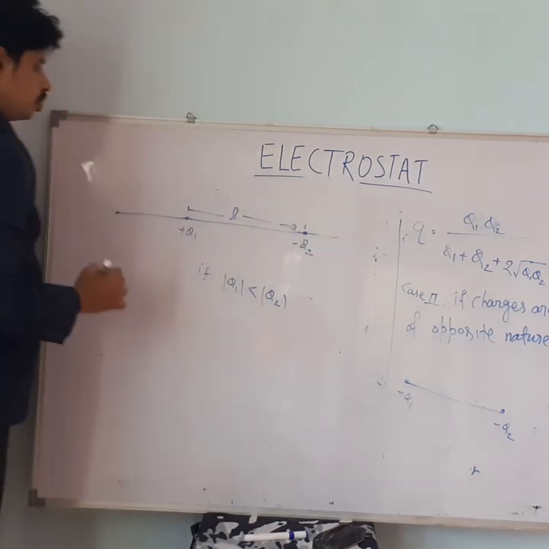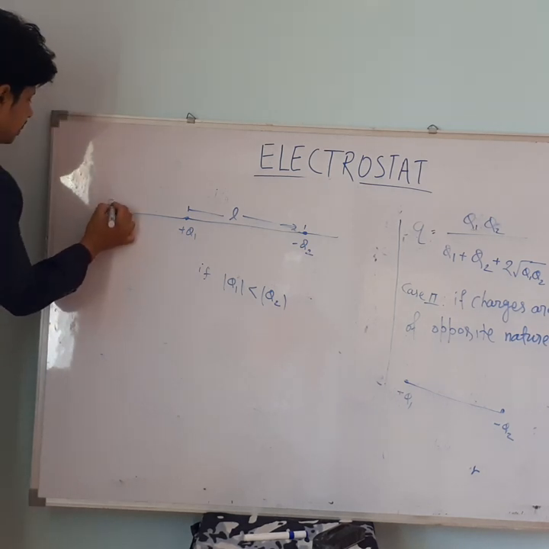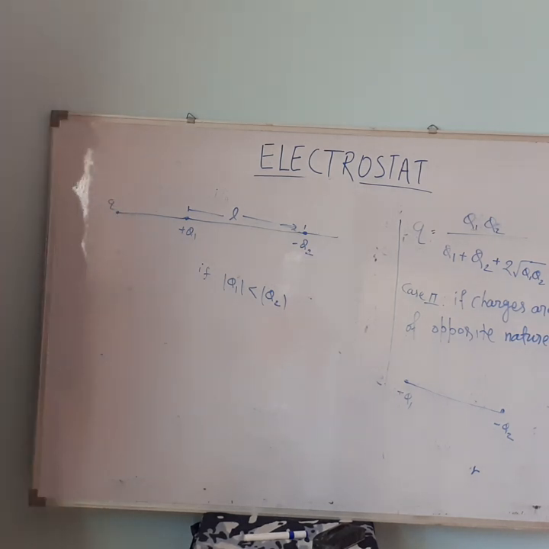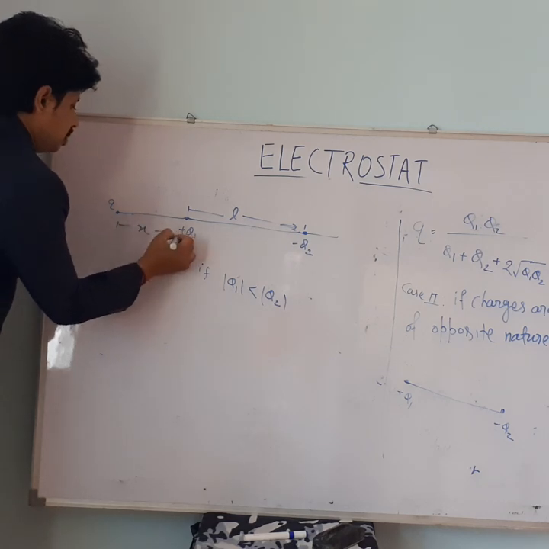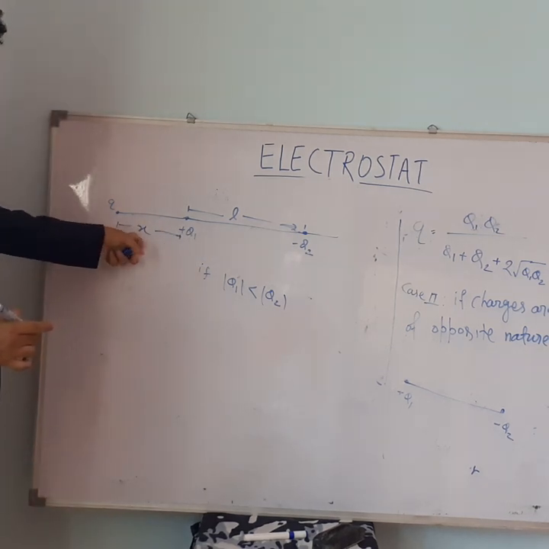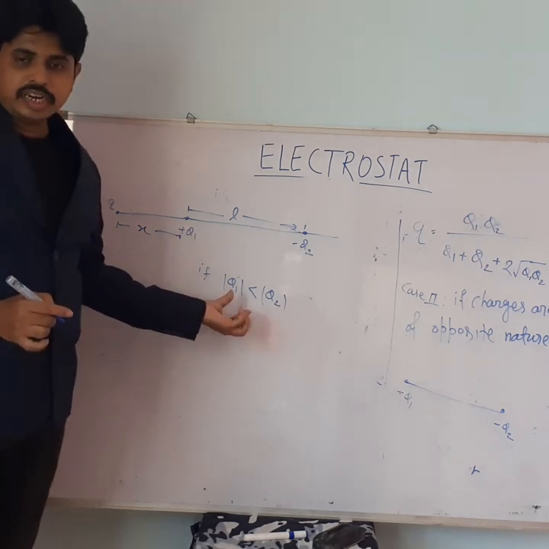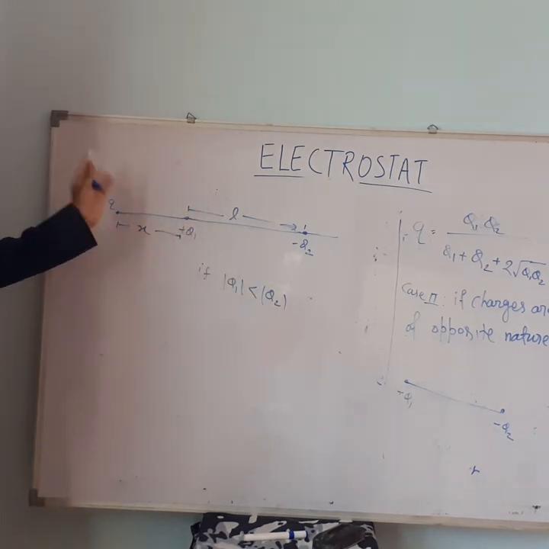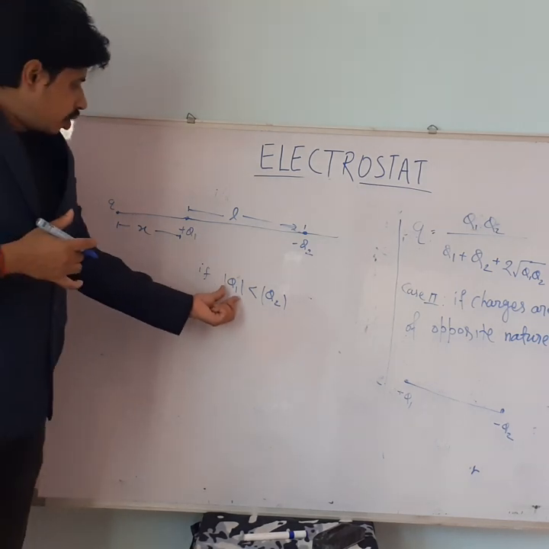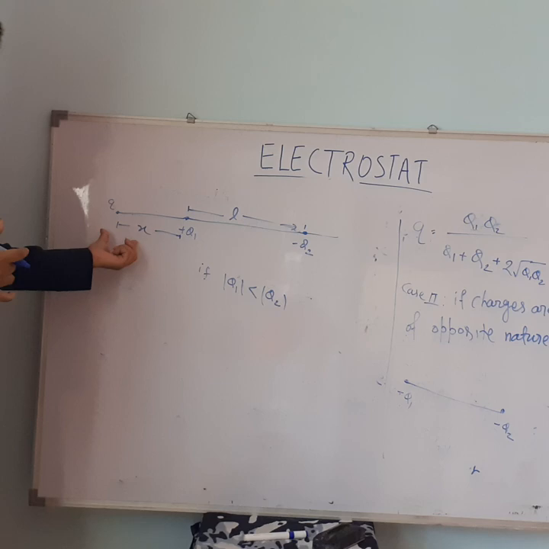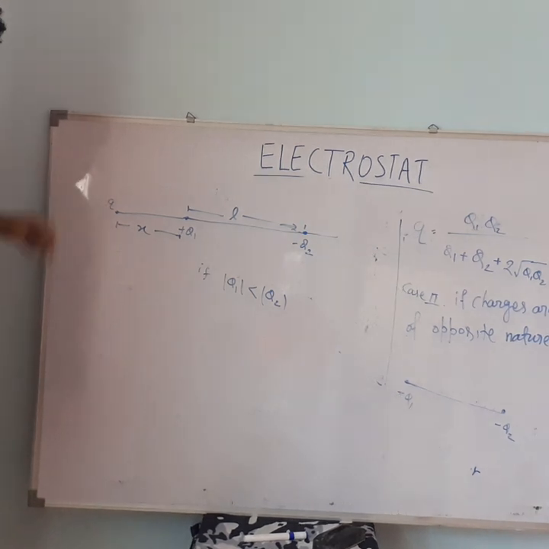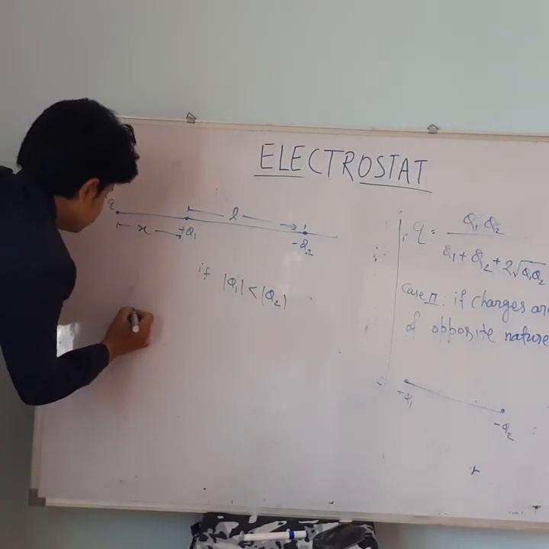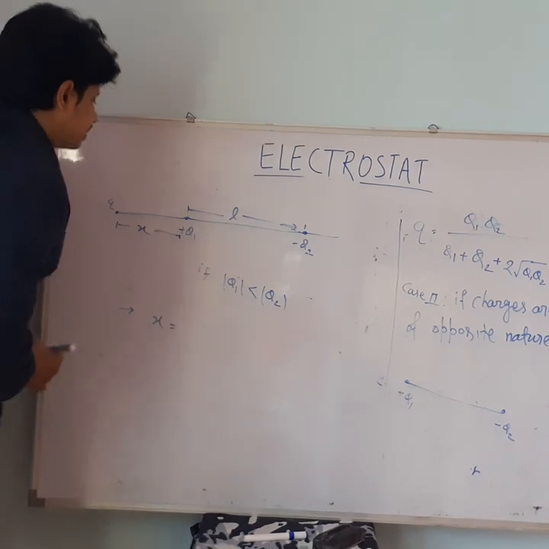the separation between the two charges, and let here be the position where small q should be placed to result in equilibrium, and let this distance be x. Please note that the distance is taken from the smaller charge. It must be lying toward the smaller charge. So if mod Q1 is less than mod Q2, then it will be on the Q1 side, and if Q2 is less than Q1, then it will be on that side. So simply I write the formula here: x is equal to